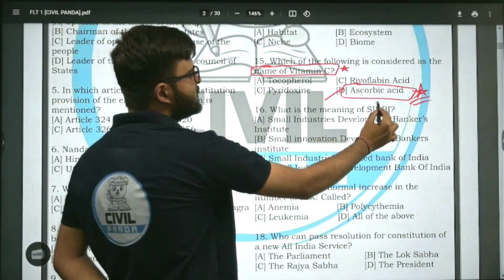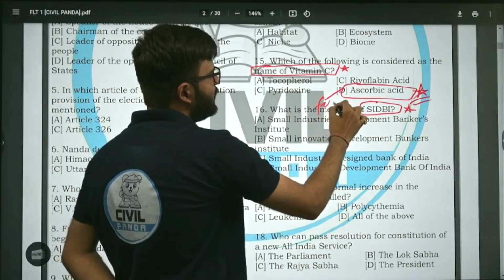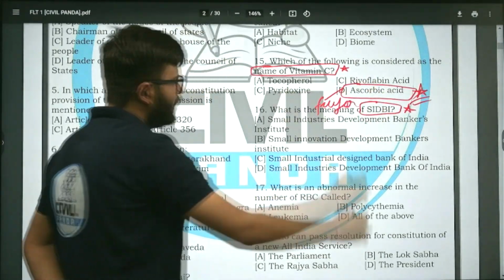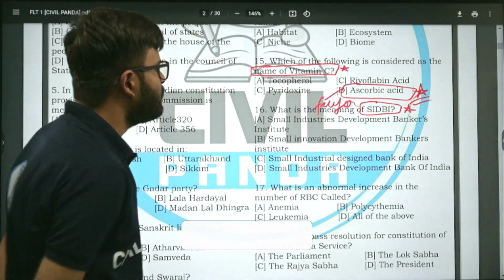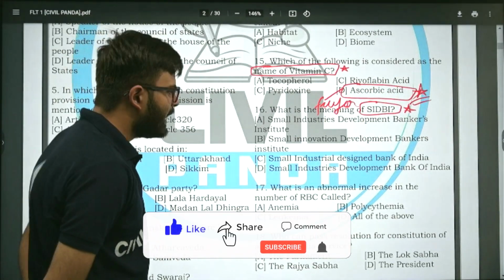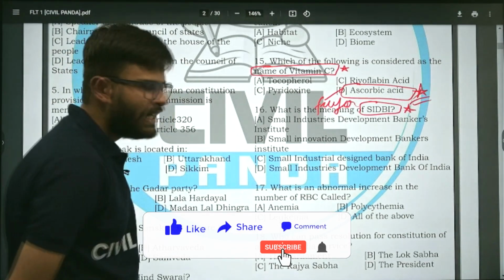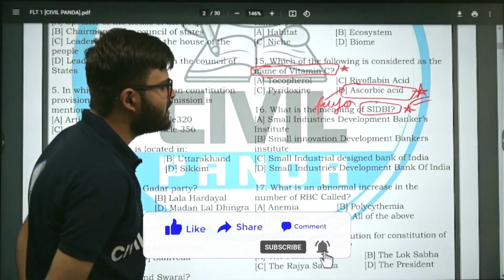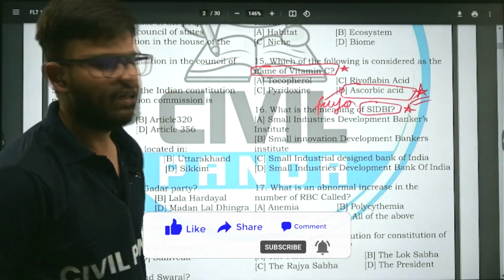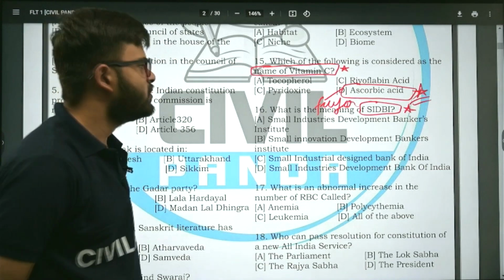What is the full form of SIDB? Option A, Small Industries Development Bankers Institute. Option B, Small Innovation Development Bankers Institute. Option C, Small Industrial Design Bank of India. Option D, Small Industrial Development Bank of India. What is the correct answer? Option A, option B, option C, or option D.